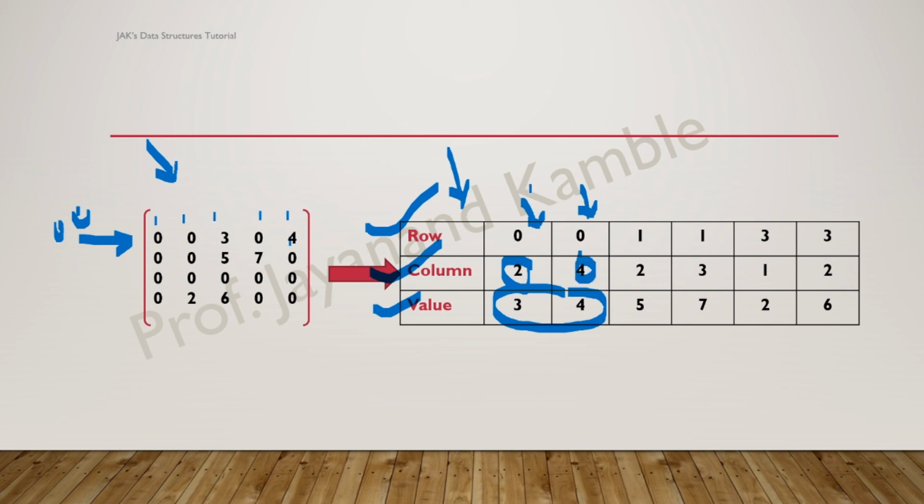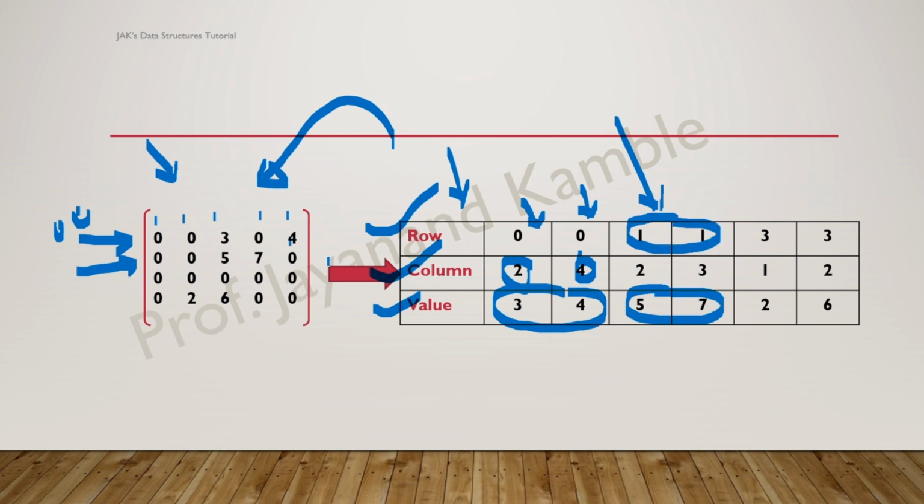So in this way, this is the sparse matrix representation, or triple representation, for this sparse matrix. Okay, now let's go to the next row, row number 1. Again we have two elements, 5 and 7, in row number 1, and the column numbers are 2 and 3.